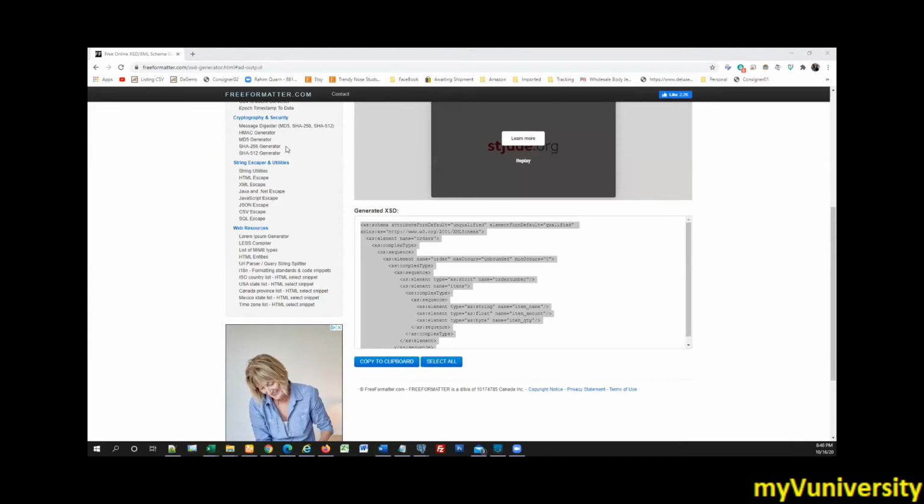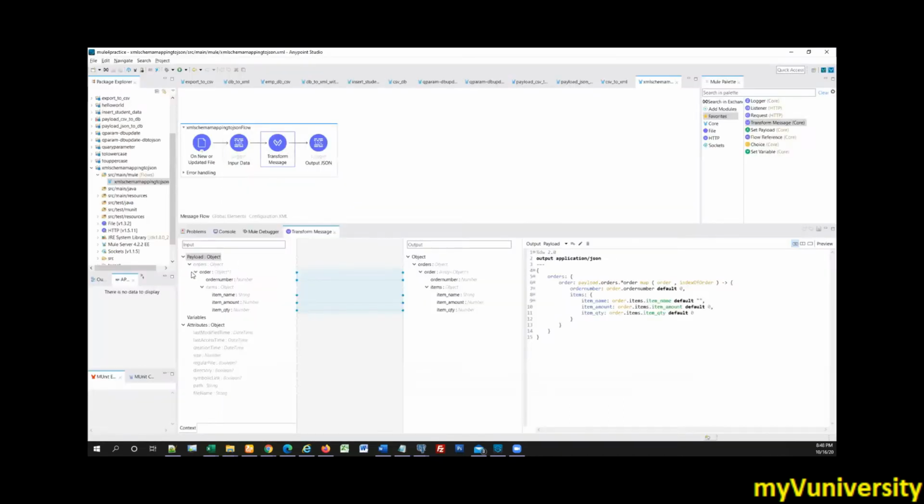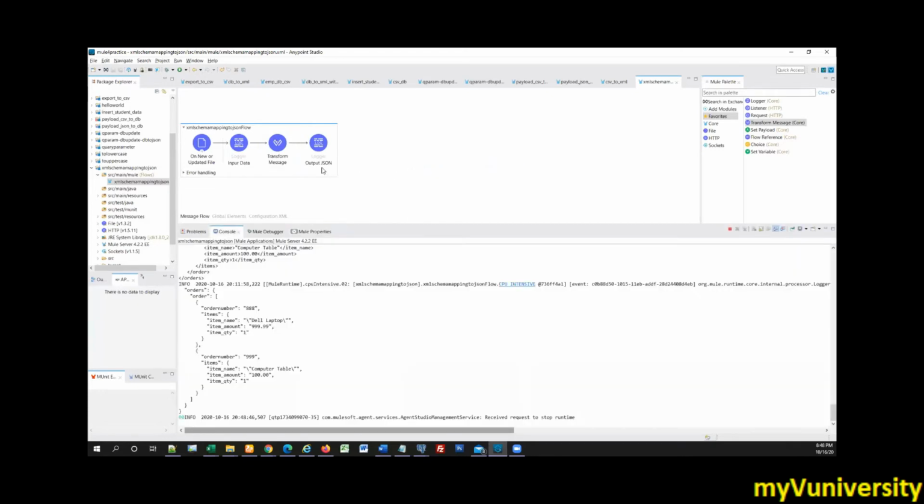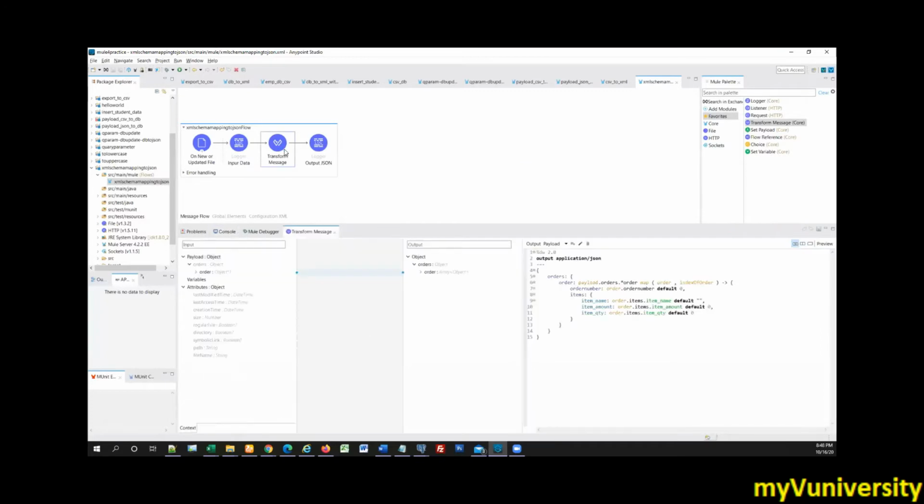Anypoint Studio, Transfer Message. Do we want to remove it and add it again? Yeah, go to payload, right click, and remove this one completely. Stop the project first, that's a better way. Go to your console and stop the project. Okay, remove that. I'm going to remove this element completely. Yes, go ahead.